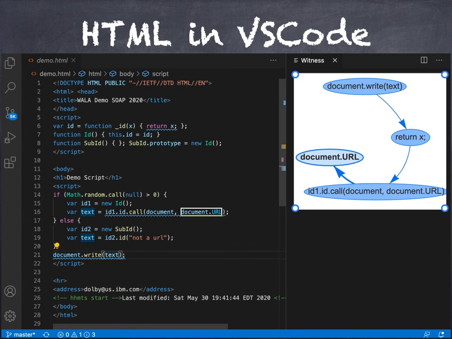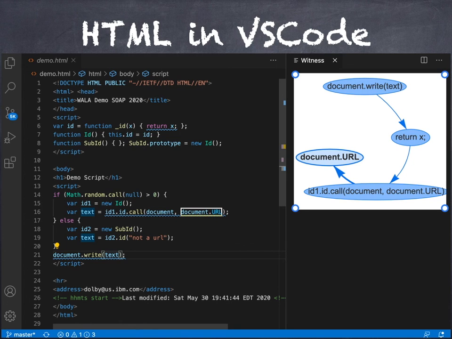In this case, again, the source is the same. Somebody has highlighted the source there with the box: document.URL. That then goes to id.call, and then passes through the id method there on line 6. So that's just like the JavaScript code you saw before, but it's in HTML. And this is now in VS Code.